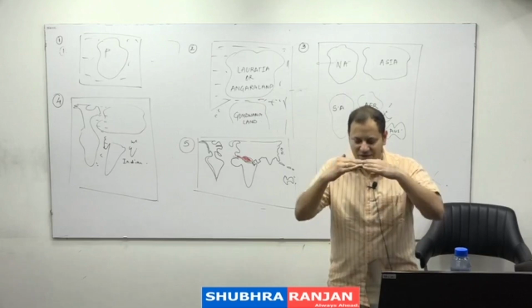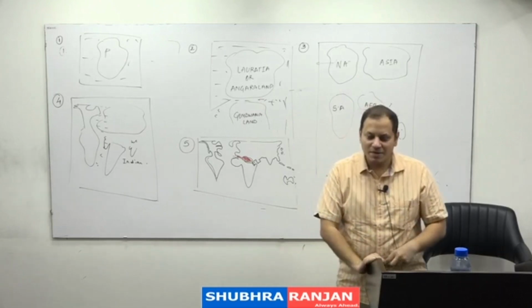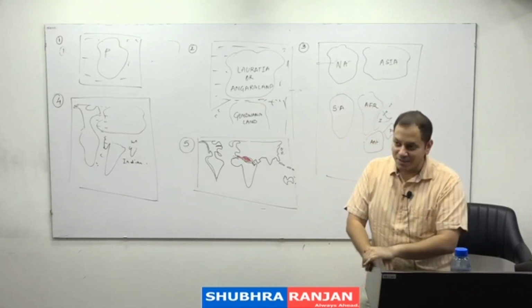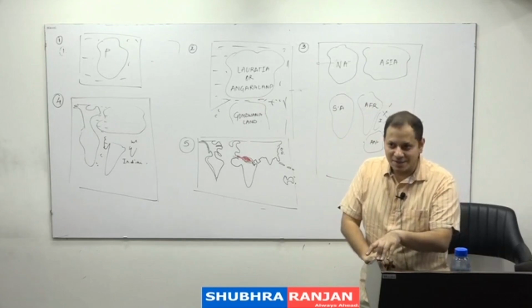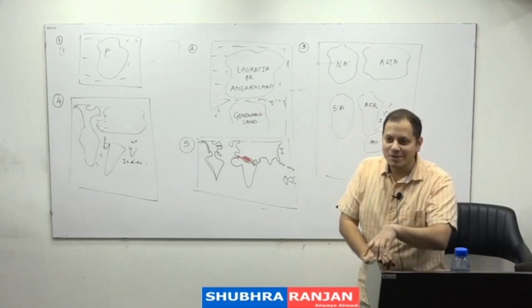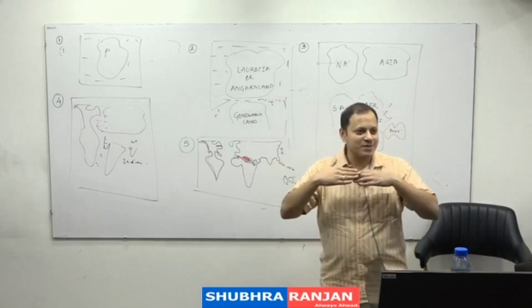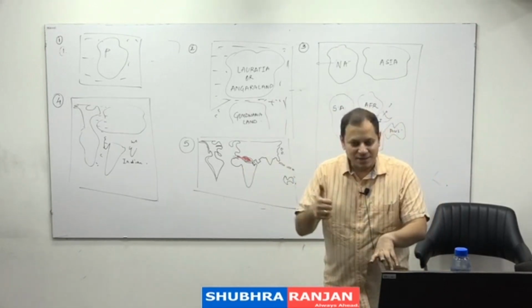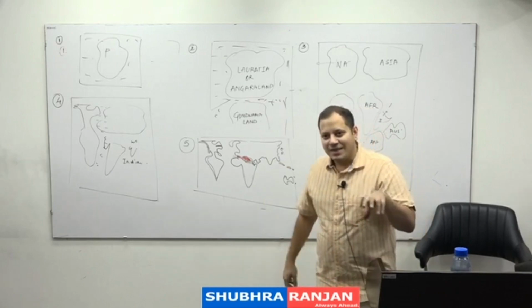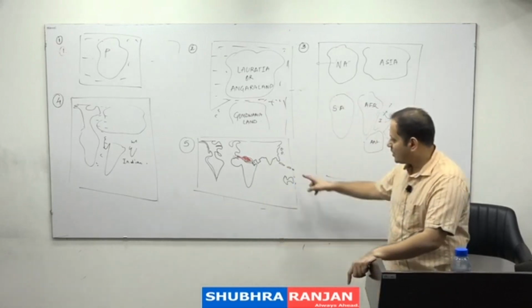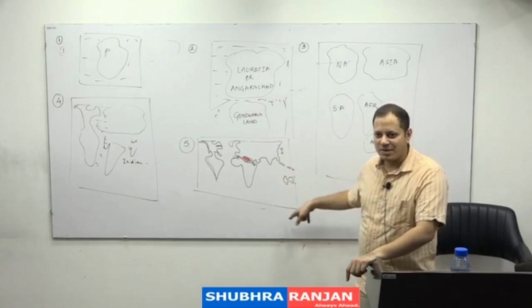Why? Because of the resistance of Sial over Sima. Critics asked, but in the first stage, you had said that Sial floats on Sima without resistance. And now in the second theory, you are saying that Sial is floating on Sima with resistance. He had no answer.